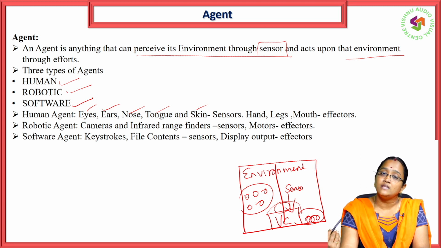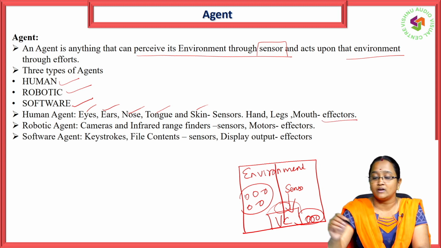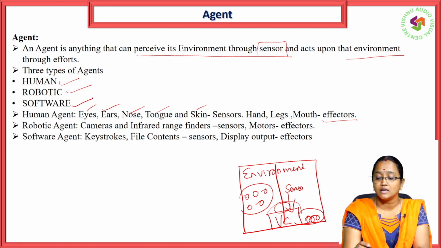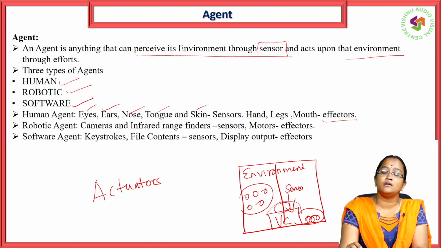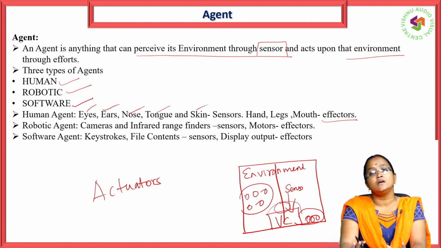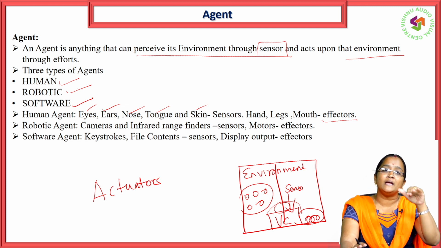The means through which it is giving the action is called actuators or effectors. Take the same driverless car example: if there is a speed breaker, it will apply the brake.